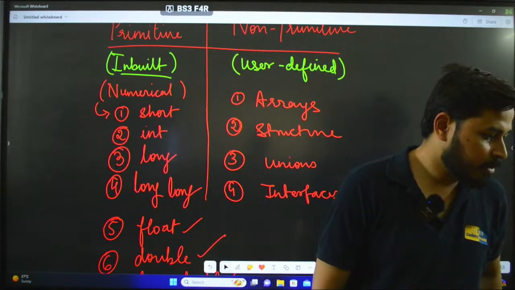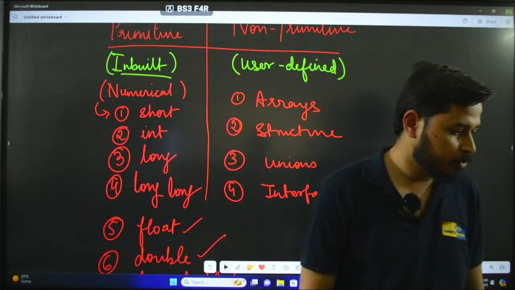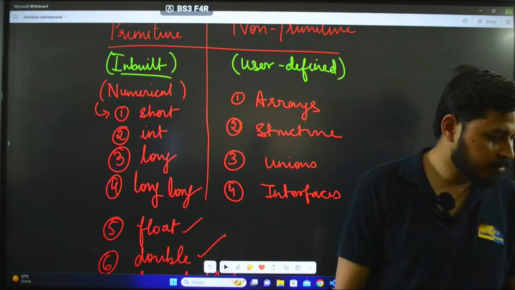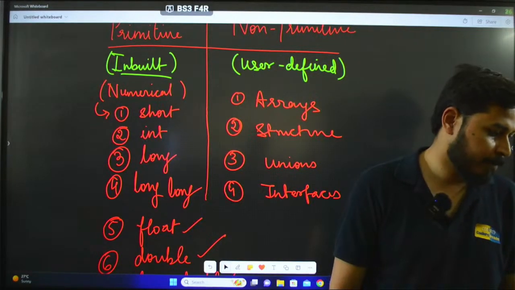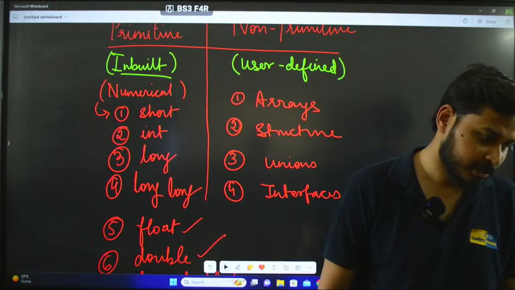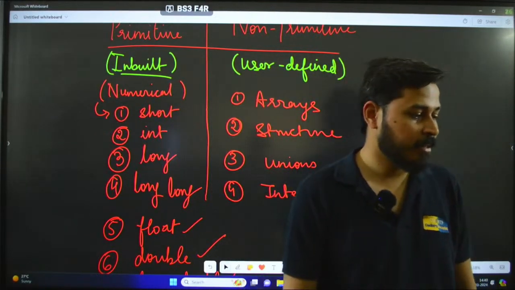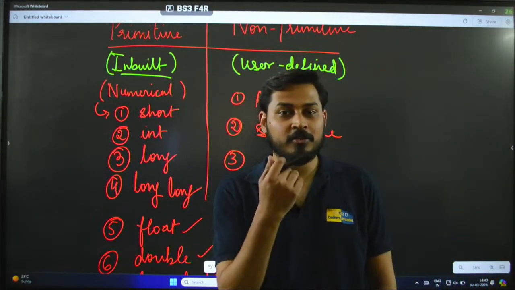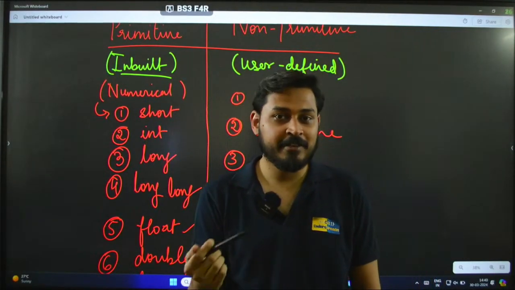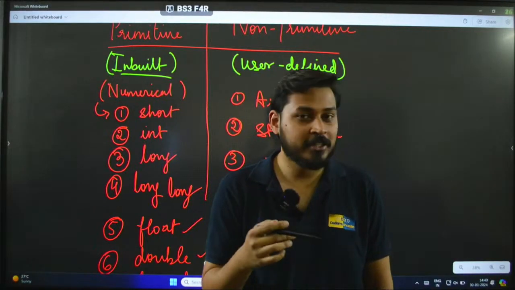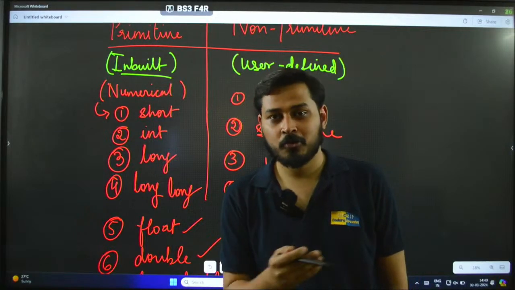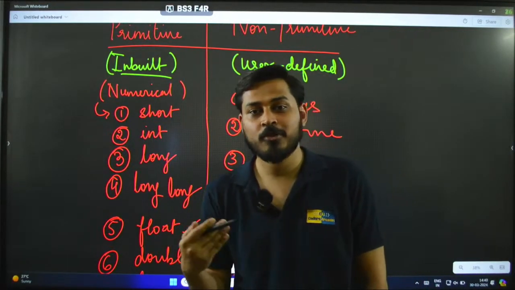Somebody is asking in the comment section, Ayush is asking: sir, I have developed a website and converted it into an app. Now how can I sell it to companies and giants? Ayush, it's not like you can just sell it directly. First you can put it up, whether it is an app or a website. If it is a website, then you can host it. There are multiple hosting websites which allow you to host the website.